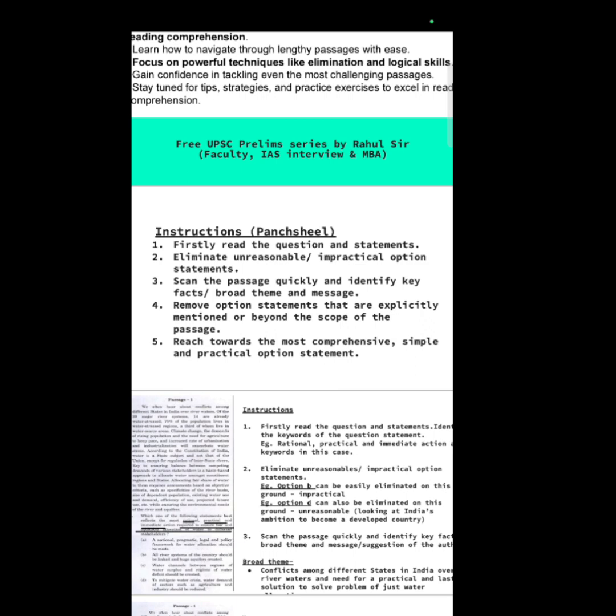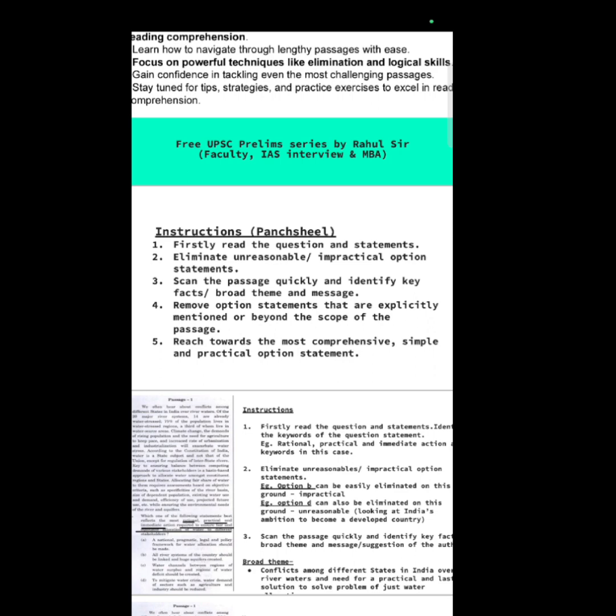The task of an administrator like an IAS is to implement a government policy in a practical and the most comprehensive way. So every decision that he takes, every conclusion that he arrives at will be always rational, reasonable, and practical. So within the option framework, if you find some statements which are unreasonable, which are impractical, which are difficult to implement, looking at the complexities of the government and administrative system of India, you can easily choose to eliminate those statements.